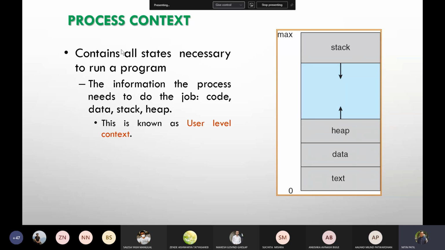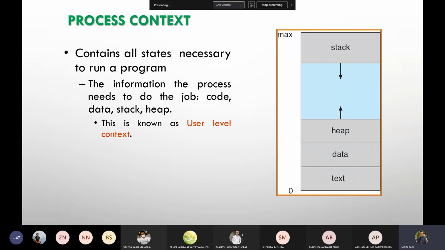If I try to see what the contents of my code are, my code would be divided like this. Suppose my program is loaded in memory. At user level, I can see this kind of structure, maybe not directly, but indirectly I can check it. At the start, this would be the address 0 to max, where my text would be added, my data would be added, heap and stack would be. This may not be directly used until something happens. And this information would always be added in your code.